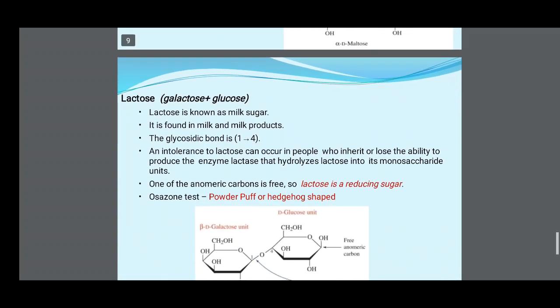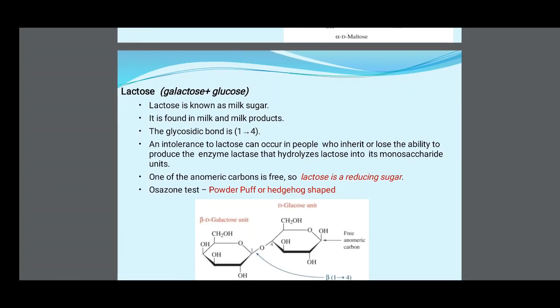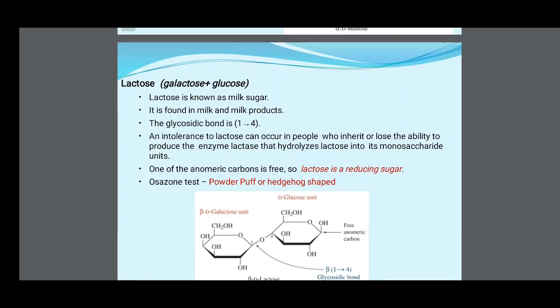Then lactose means galactose plus glucose. Lactose is known as milk sugar. It is found in milk and milk products. The glycosidic bond is 1 to 4, and intolerance to lactose can occur in people who inherit or lose the ability to produce the enzyme lactase that hydrolyzes lactose into its monosaccharide units.